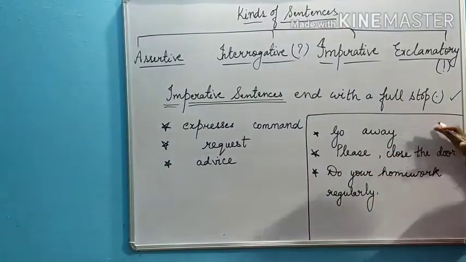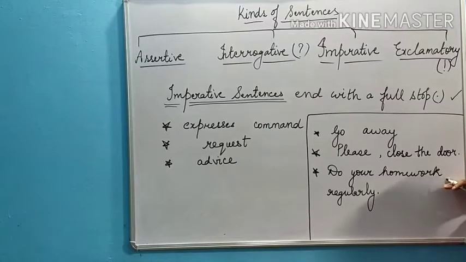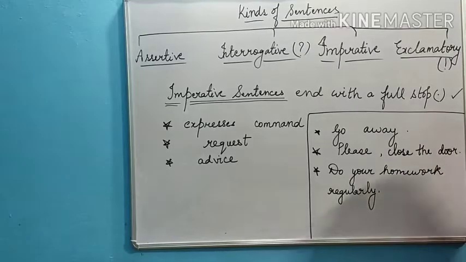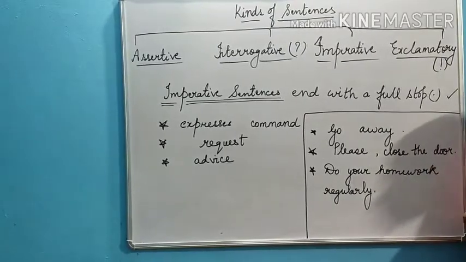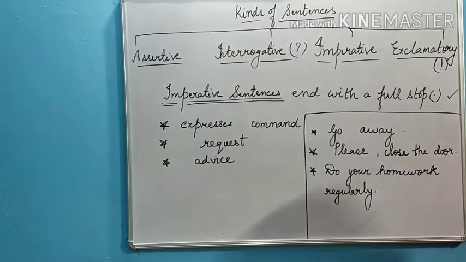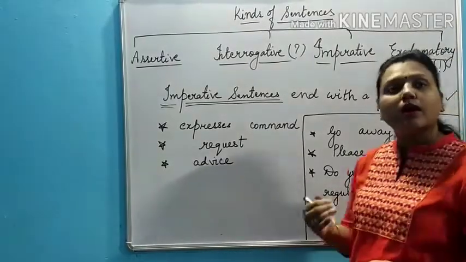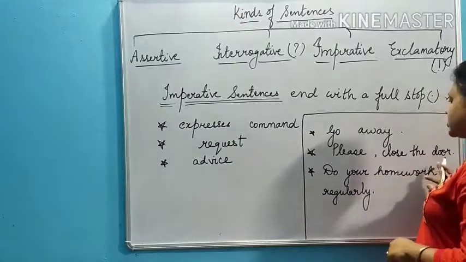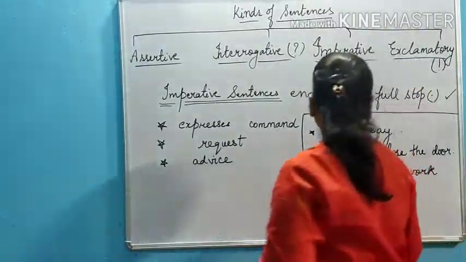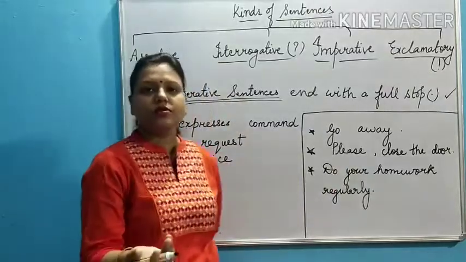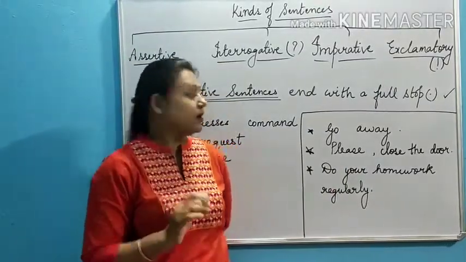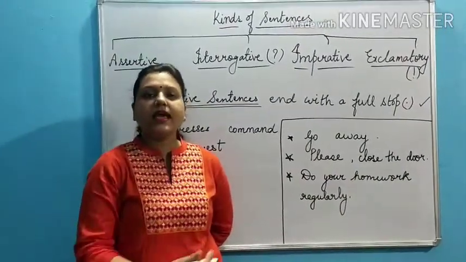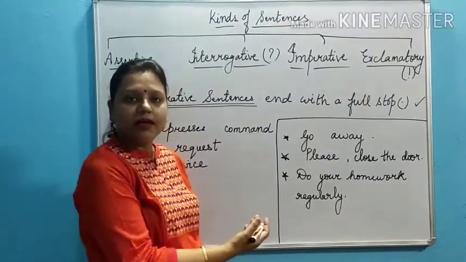So I have written three sentences over here which we are going to discuss right now. First is go away. Suppose your teacher is saying go away. That means it is a command given by your teacher to go away. So it's a command ending with a full stop. Second is please close the door. Now the word please itself shows that it is a request. Third, do your homework regularly. We can say it is advice given by the person.